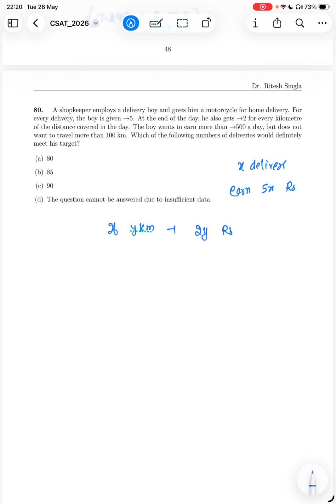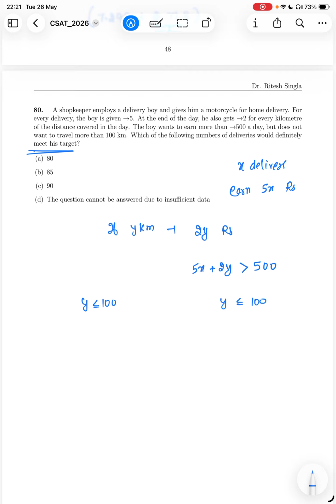The boy wants to earn more than 500. So basically what he wants is 5x plus 2y should be greater than 500. But he does not want to travel more than 100 kilometers. So y is less than or equal to 100. Okay, but we are not given what exactly y is. Which of the following numbers of deliveries would definitely meet his target?